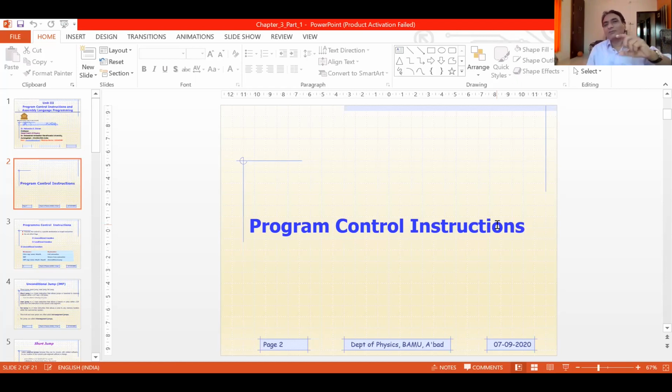For that purpose, you need instructions which will control the flow of execution. This chapter essentially deals with that kind of instruction, and that is why it is called program control instruction. It means these instructions are going to control the flow of the program, the execution of the program.